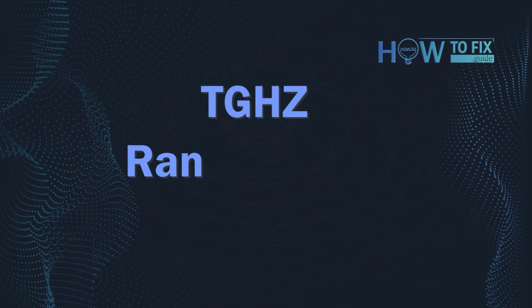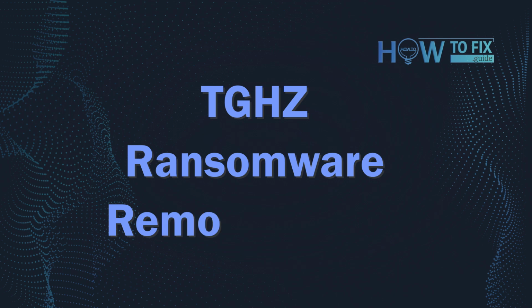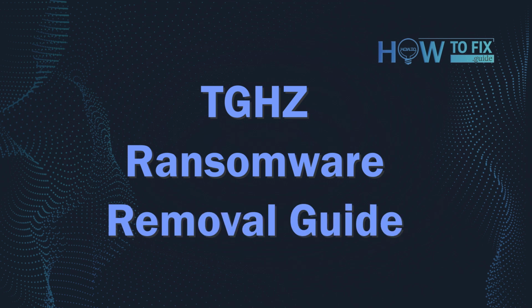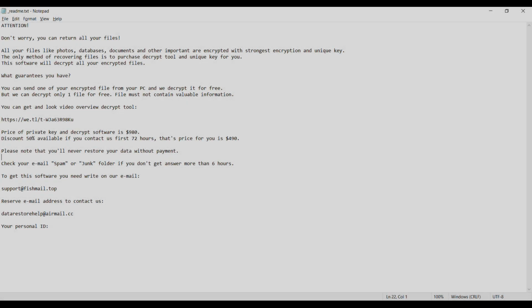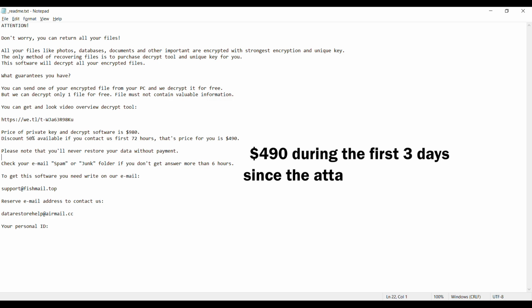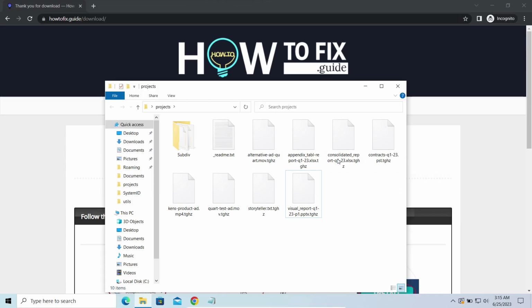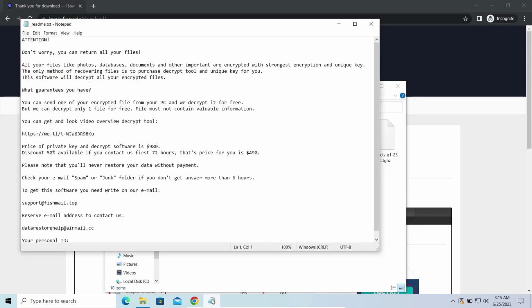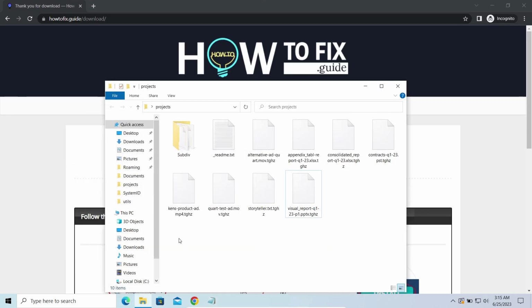Hello, ladies and gentlemen. Today, I would like to explain how to remove TGHZ ransomware. This malware is yet another sample that belongs to the STOP family. It attacks users all over the world, asking for up to $980 for file decryption. The most obvious sign of the attack is the presence of a ransom note titled readme.txt and the TGHZ extensions all over the place.